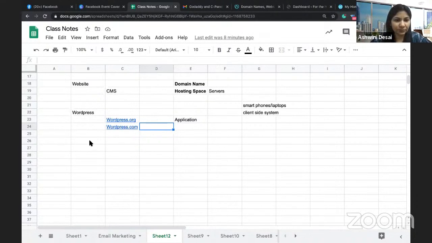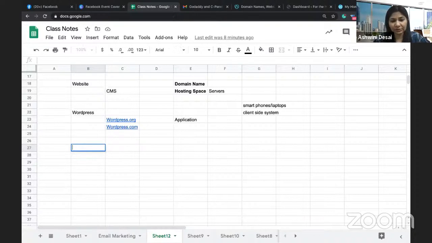Now let's define a layout for the WordPress website. First we will have a home page. We will have an about page of OJS. Then there will be a contact us page because he's doing a blog, and then there will be a lot of posts.